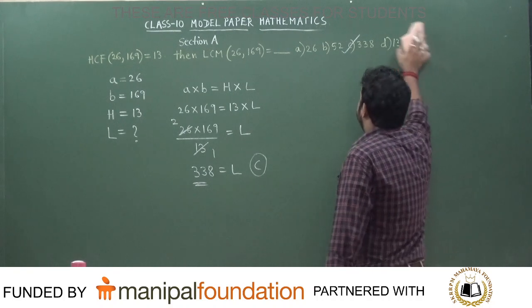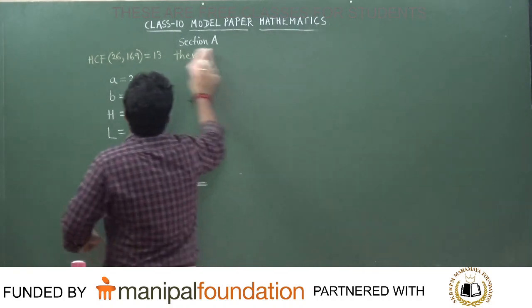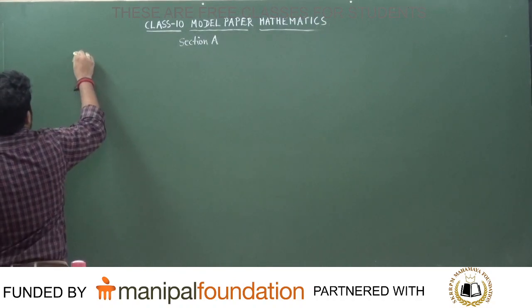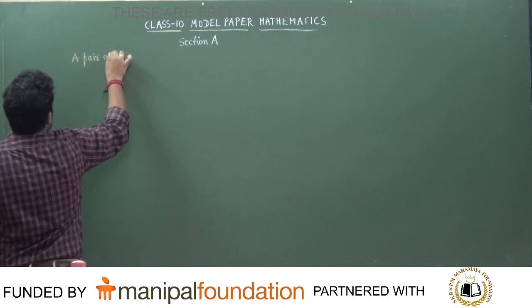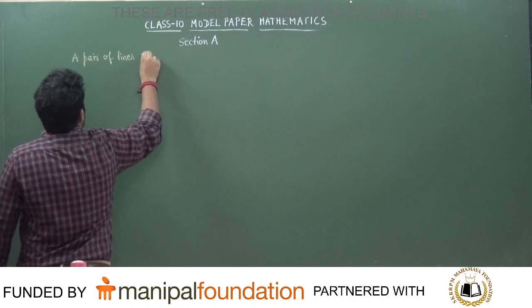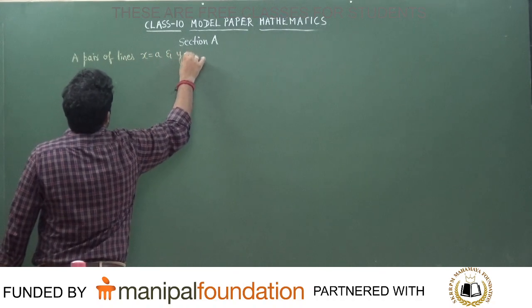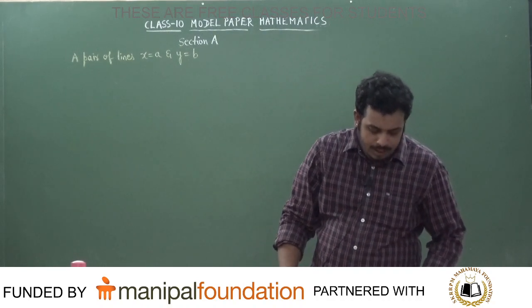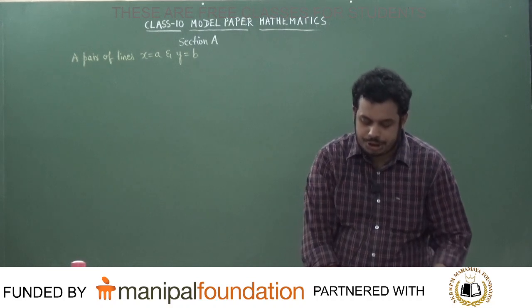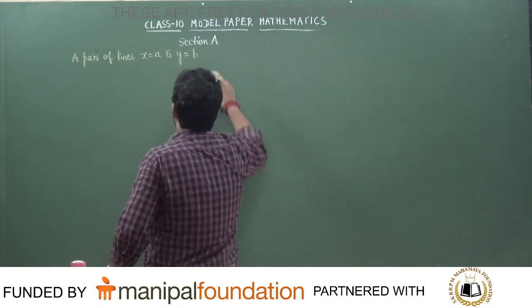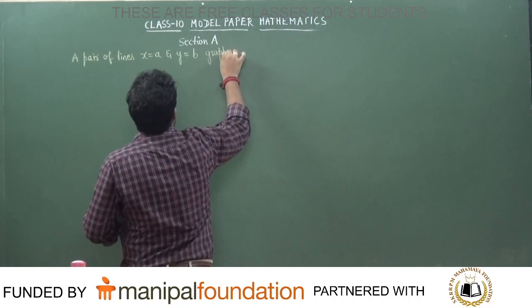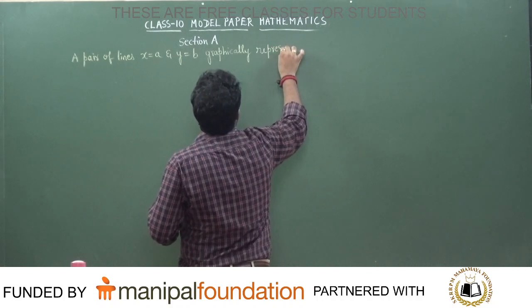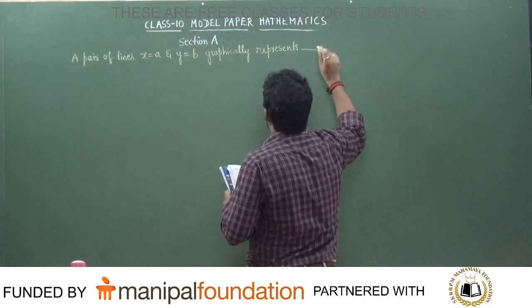Okay. Next question. A pair of lines X is equal to A and Y is equal to B graphically represents the lines which are dash.